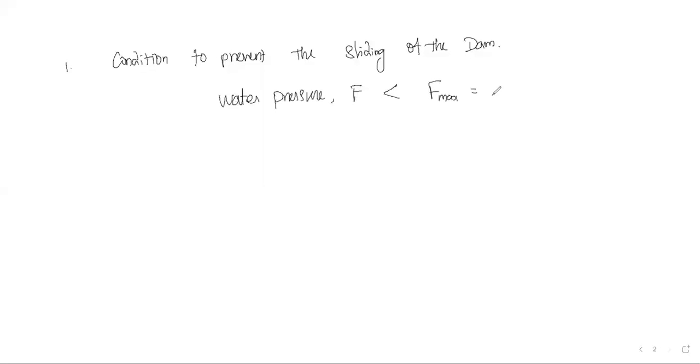F max is the coefficient of friction multiplied by the weight of the dam, where mu is the coefficient of friction. If this condition is satisfied, then automatically sliding won't happen in the structure.